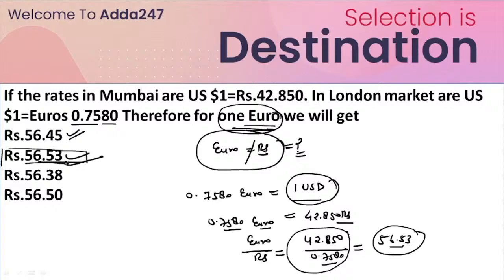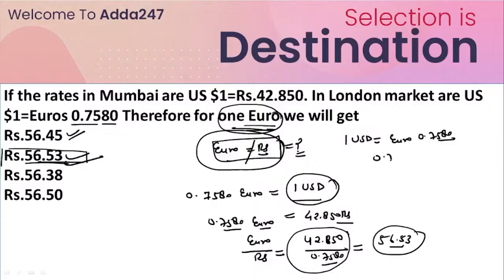So look, whenever you have to solve any question related to foreign exchange arithmetic, the thing you have to understand is how to find the relationship. In the simplest way, you can also write this as a direct quote, like the quote available here: 1 US dollar is equal to 0.7580 euros.